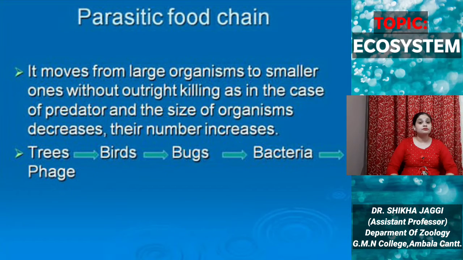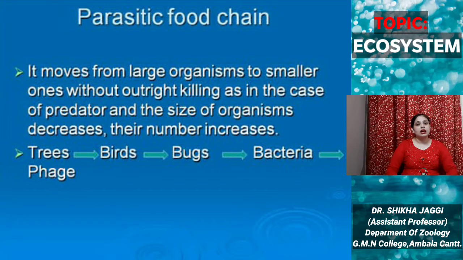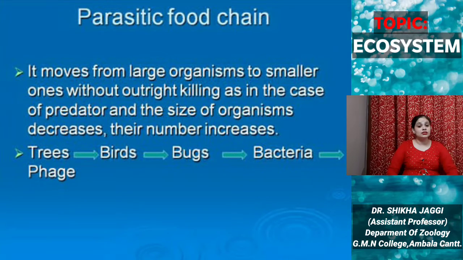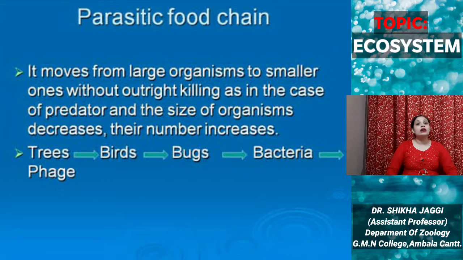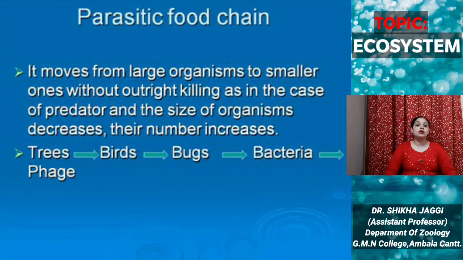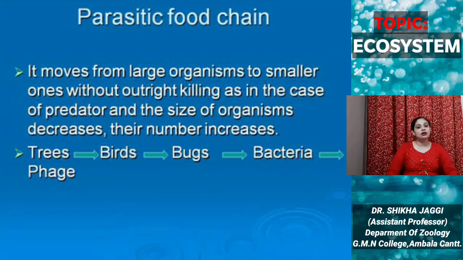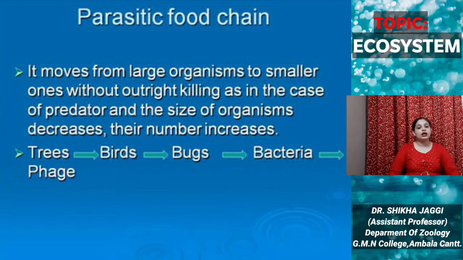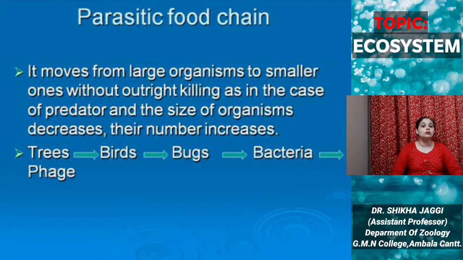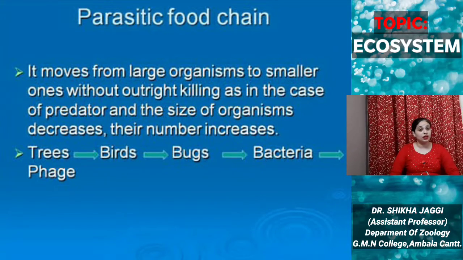For example, let us consider a tree, and then a number of birds reside upon it. The size of the bird is comparatively larger, and on a bird, a number of bugs can reside. In comparison to birds, the size of a bug is small. And on a bug, a number of bacteria could be there, and on a bacterium, a number of phages could be there.